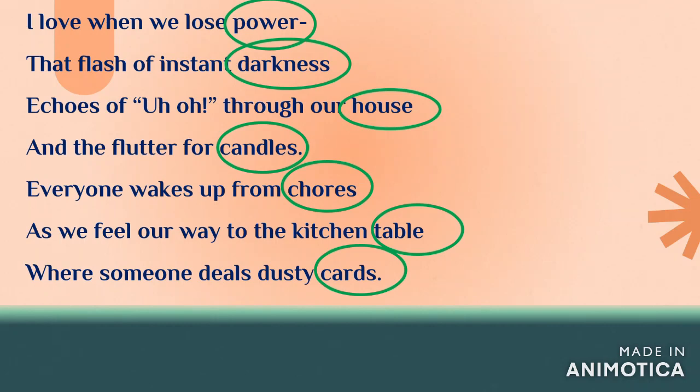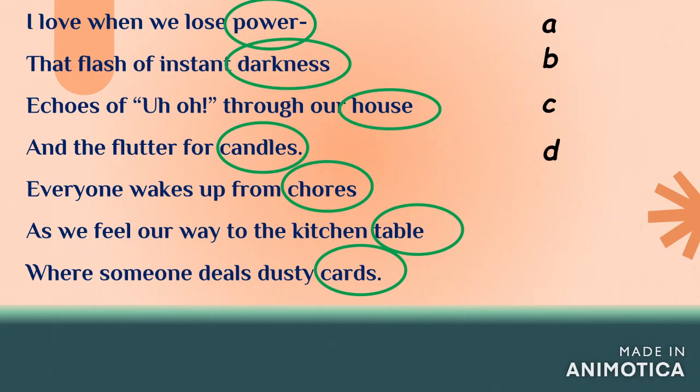Now let's try to find the rhyme scheme. Power is the first word, so we label it as A. Next word is darkness, doesn't rhyme with power, so we label it as B. Third line house. House doesn't rhyme with power or darkness, so it gets a new name, that is C. Next line candles doesn't rhyme with the 3 words power, darkness or house, so it gets a new name, D.